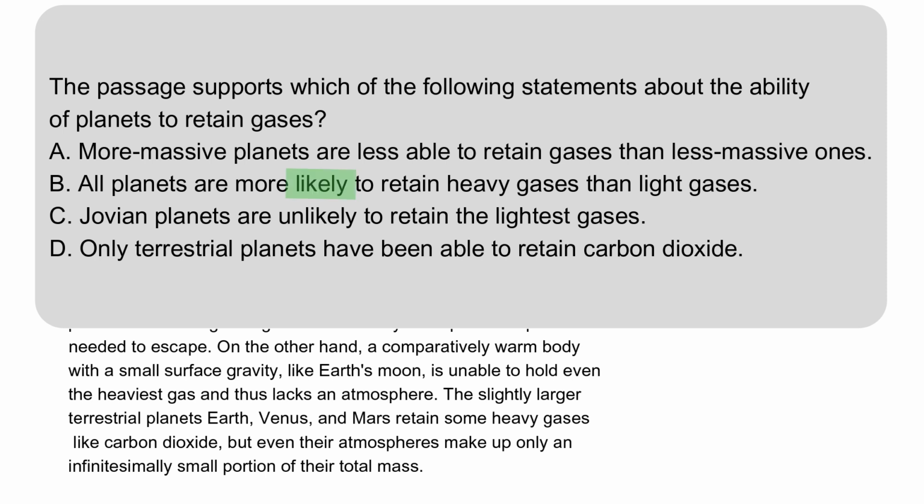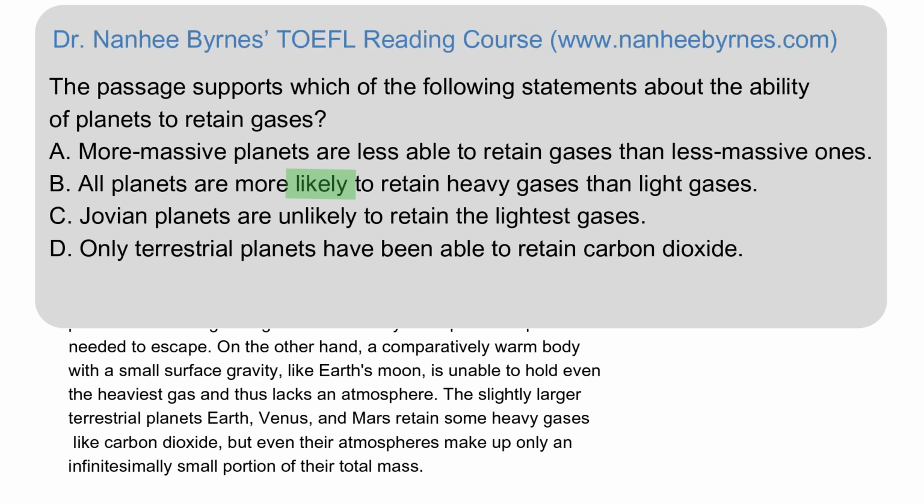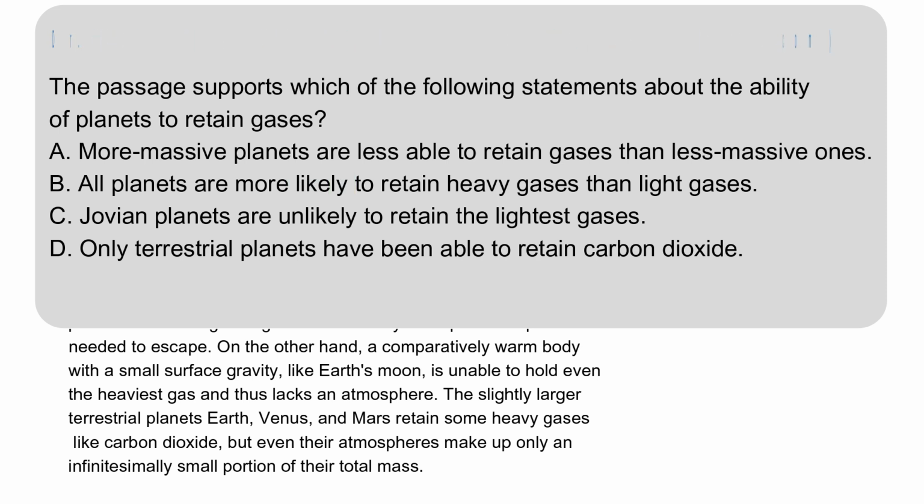Thanks to "likely," even if there are exceptions, the exceptions do not make the sentence false. Remember how much Dr. Burns emphasized that you should pay attention to qualifiers for information, inference, and summary questions. C. Jovian planets are unlikely to retain the lightest gases. C is false, since the first sentence states that they have hydrogen, and if you learned chemistry in high school, you know that hydrogen is the lightest gas.